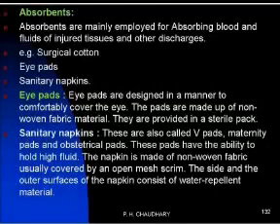Then the second class of the surgical dressing is the absorbent. As the name implies, absorbents are mainly employed to absorb the blood and other fluid from injured tissue and other discharge. They are mostly used to absorb the fluid from injured tissue, such as blood. So they are called the absorbents. Examples of absorbents are surgical cotton, eye pad and sanitary napkin.